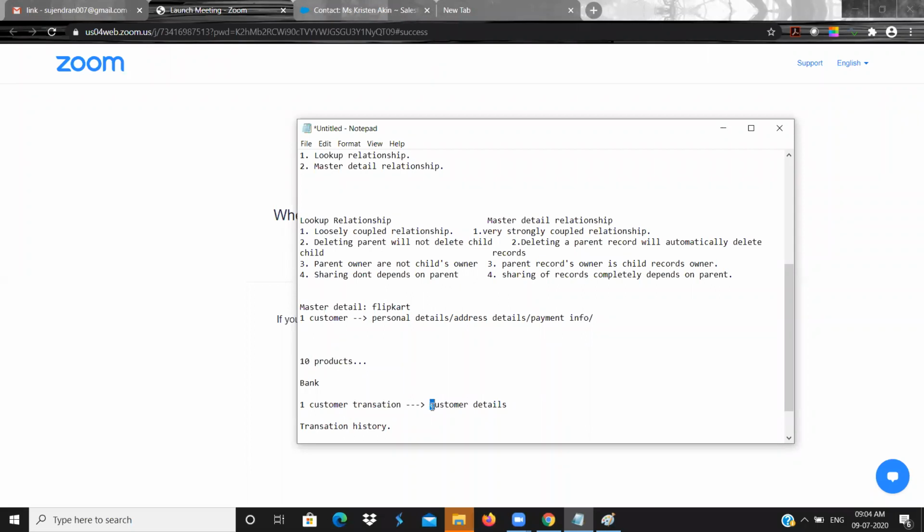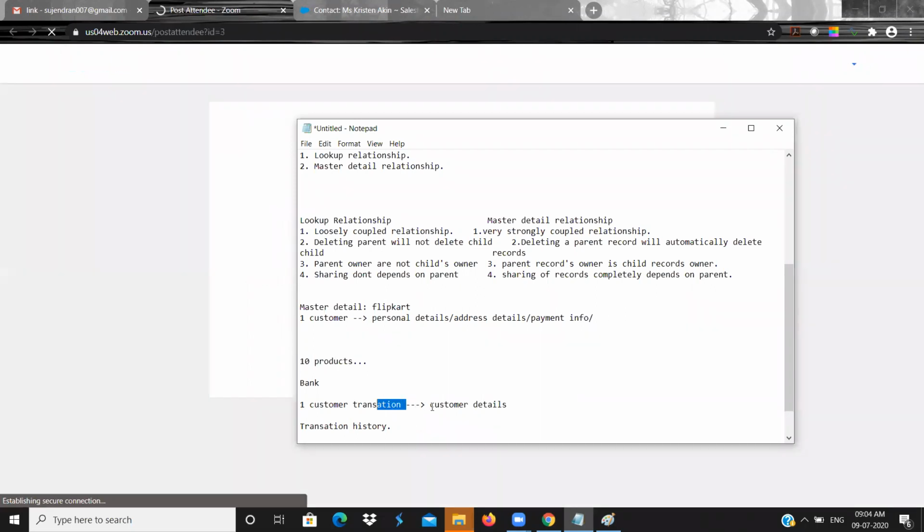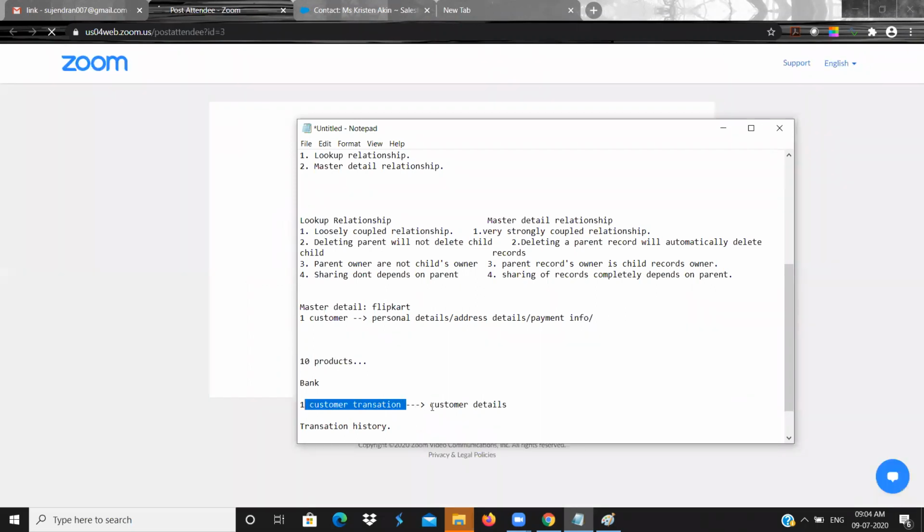So if the customer record is deleted, the transaction should be automatically deleted. If the transaction is automatically deleted, the transaction history also should be deleted. Why? Because due to some reason you are deleting the customer details.